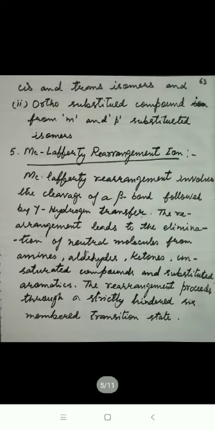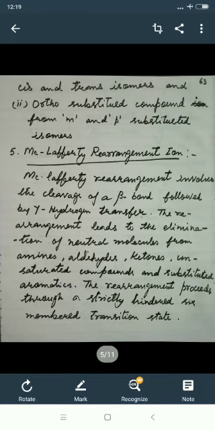Such an elimination of a neutral molecule distinguishes between the cis and the trans isomer, and secondly the ortho substituted compound from meta and para substituted isomers. The next type of rearrangement is the well-known rearrangement called the McLafferty rearrangement ion. The McLafferty rearrangement involves the cleavage of a beta bond followed by the gamma hydrogen transfer.